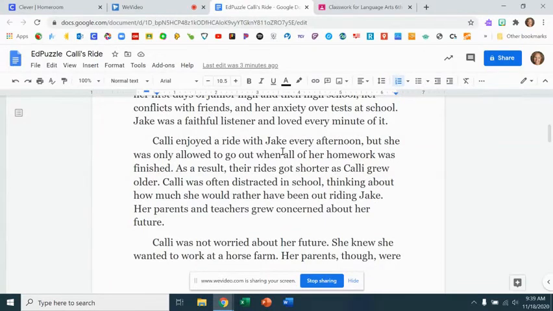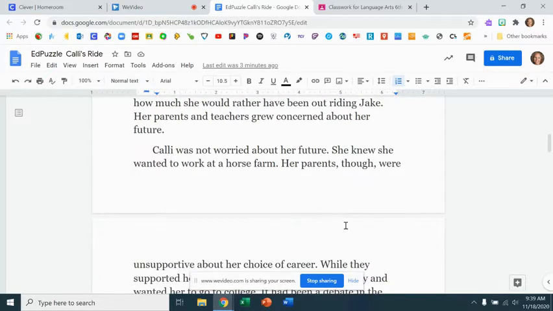Callie enjoyed a ride with Jake every afternoon, but she was only allowed to go out when all of her homework was finished. As a result, their rides got shorter as Callie grew older. Callie was often distracted in school, thinking about how much she would rather have been out riding Jake. Her parents and teachers grew concerned about her future.